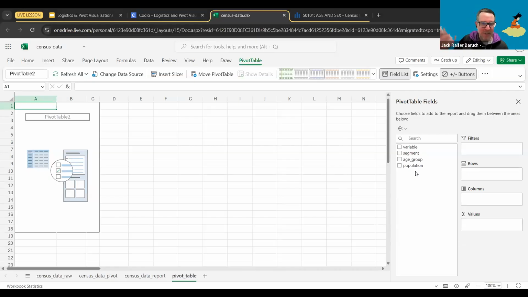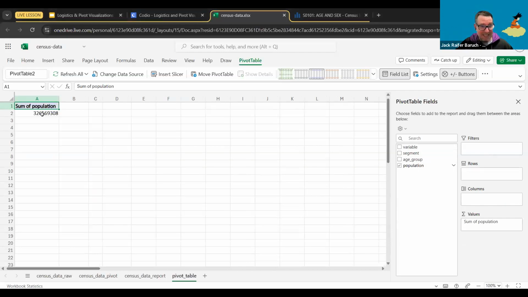Since we're doing more stuff, I wanted a fresh sheet because you're going to see how much other stuff we're going to put into this report. So again, all we can do here is add different things over in rows, columns, values, and filters. For example, in this case, I'm going to add population to values because this is the value that I want, the sum of the population. Then I'm going to put the segment in rows. So now I have population by male or female.